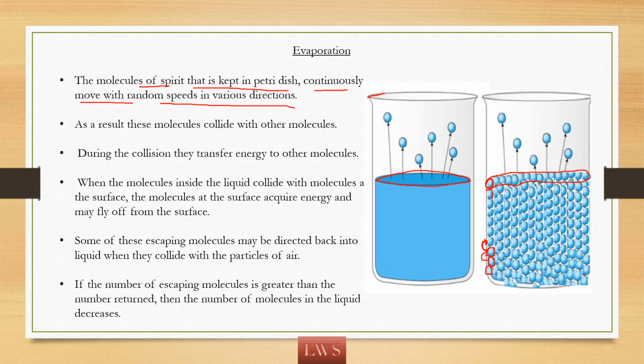When the surface molecules are getting enough energy, then what happens? See here, the energy is transferring to the molecules at the surface. Because of energy absorption, they will get enough energy. So enough kinetic energy is coming so that they can escape from the surface. So these are escaping from the surface of the liquid. Like this, they will collide with the molecules and transfer the energy so that molecules at the surface are acquiring enough energy and they are escaping from the surface. So these are escaping, absorbing the energy of the internal molecules.